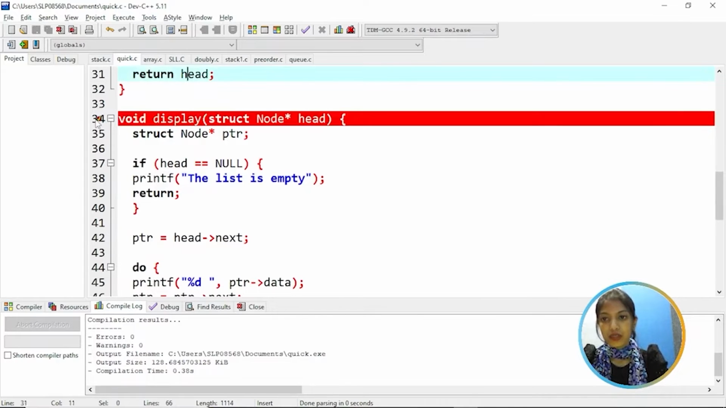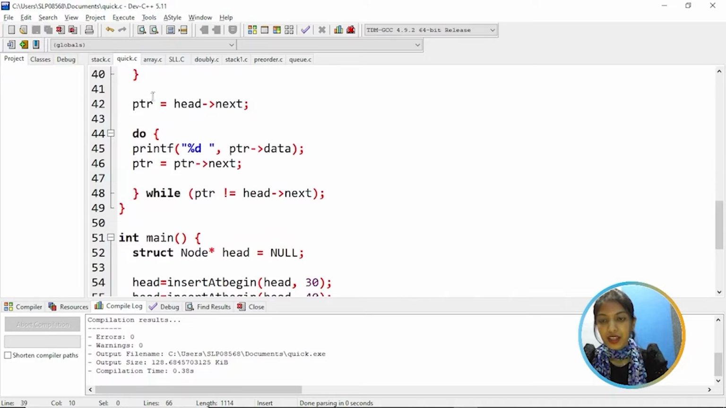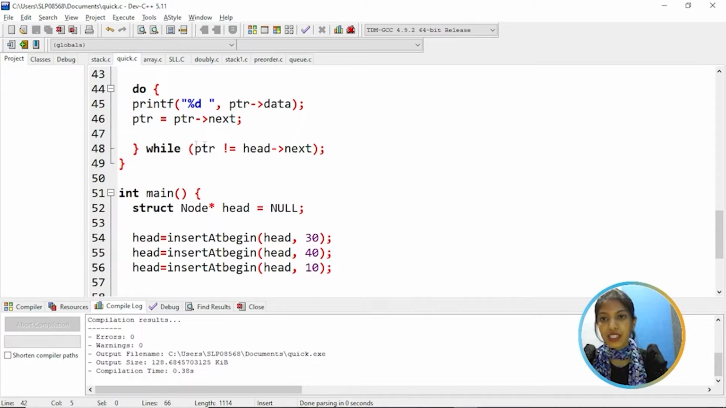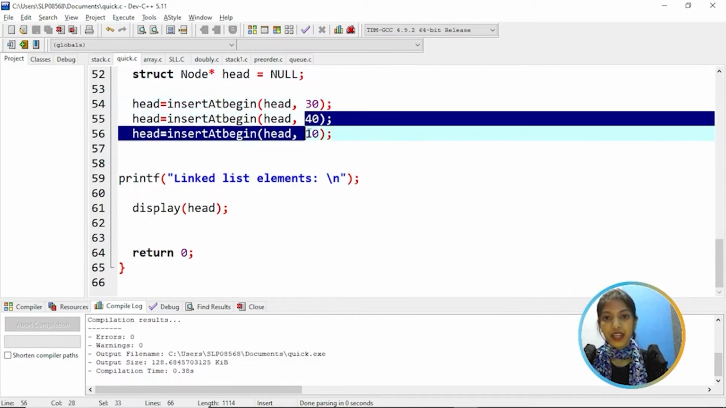And coming to the void display function, it displays the list of elements. We have a pointer variable ptr and it checks if head is equal to null, that means the list is empty, so it will return. And then head's next is assigned to the pointer, and here we are using a do while condition. First it prints the data part. Then pointer's next is assigned to ptr and then it checks the condition while pointer is not equal to head's next. And coming to the main function, here we have assigned null to the head, and we are inserting elements at the beginning of the list: 30, then 40 and 10.